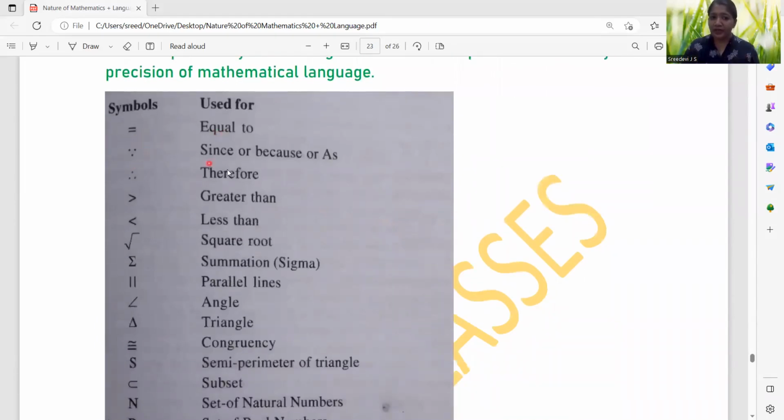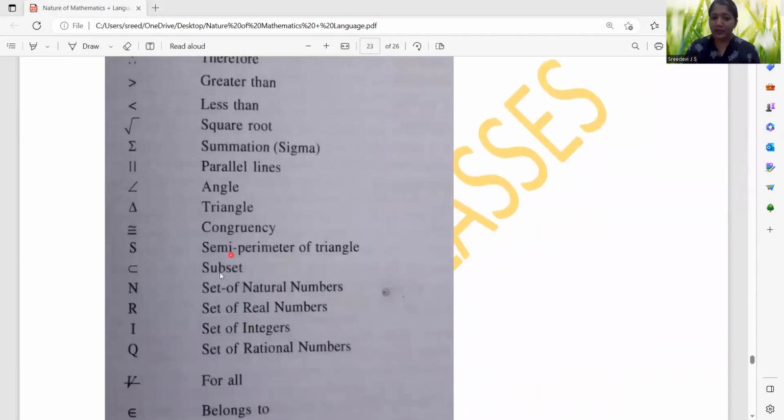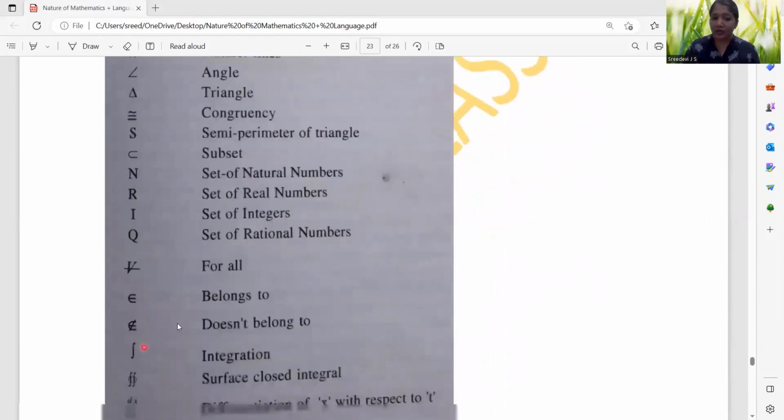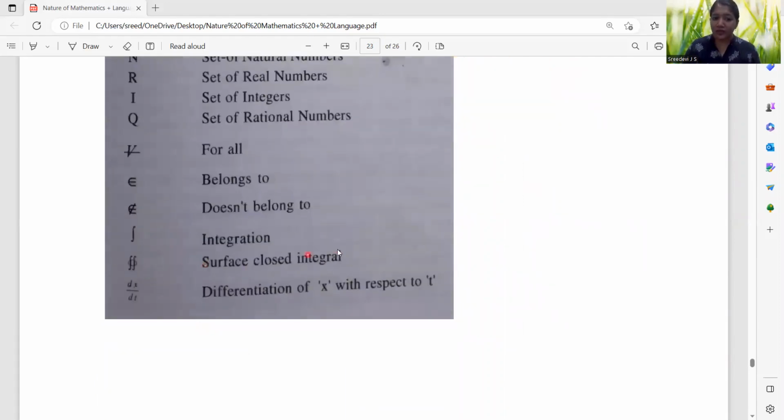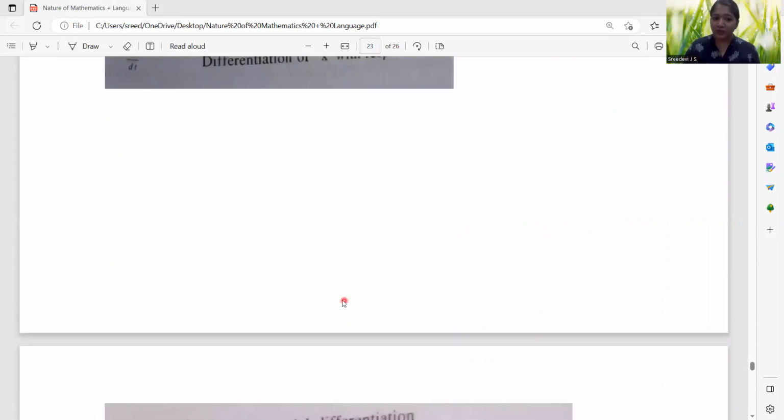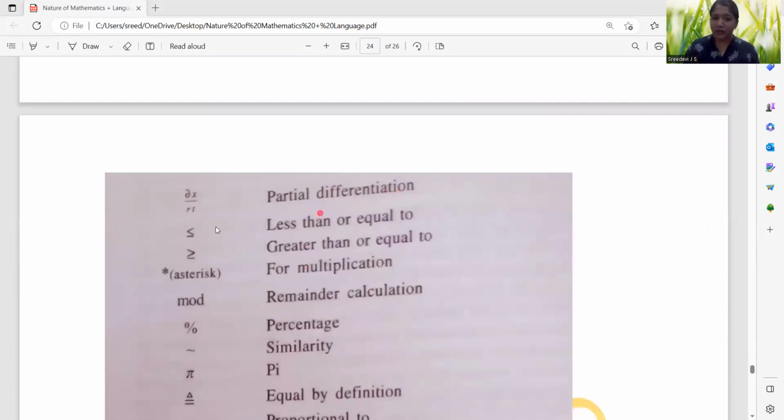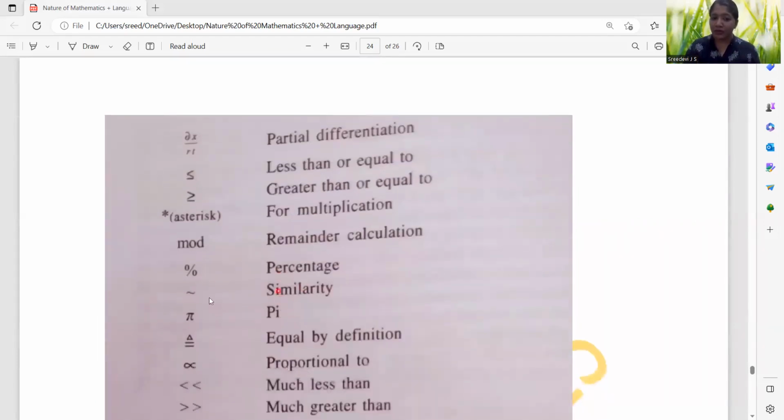Equal to sign; since, because or as, we use three dots downward; three dots upward, therefore; greater than sign, less than sign, square root, summation, parallel lines, angles, triangles, congruency, semi-perimeter of a triangle, subset, set of natural numbers, N is the set of natural numbers, R the set of real numbers, I the set of integers, Q the set of rationals, then for all, belongs to, does not belong to, integration, surface closed integral, differentiation of x with respect to t, then partial differentiation, less than or equal to, greater than or equal to, asterisk symbol for multiplication, mod, remainder calculation, percentage symbol,